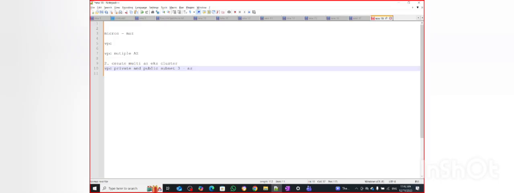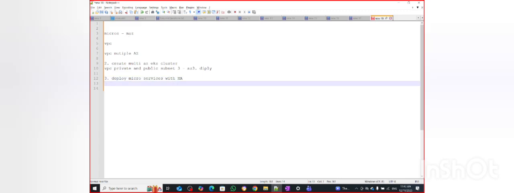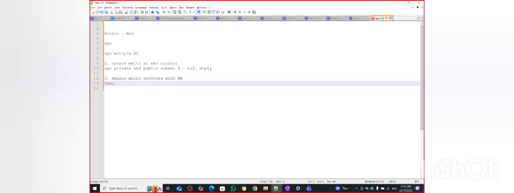Third step, I'll create microservices. I have to deploy microservices, and the microservices should be highly available. For that I have to set things up to achieve it.